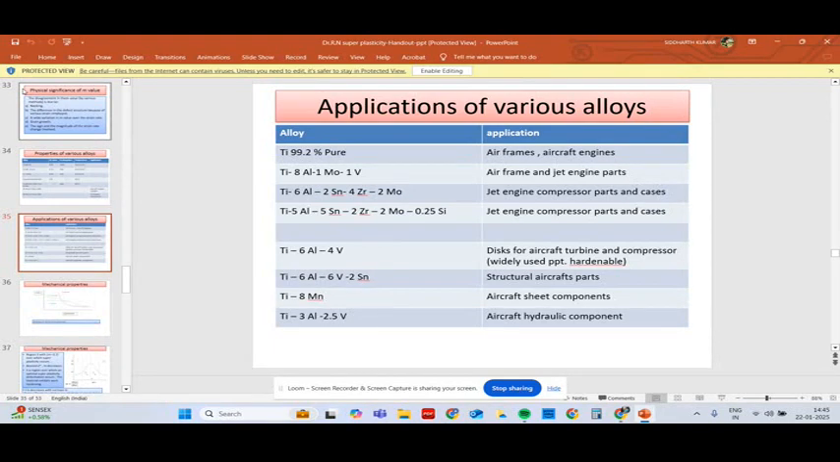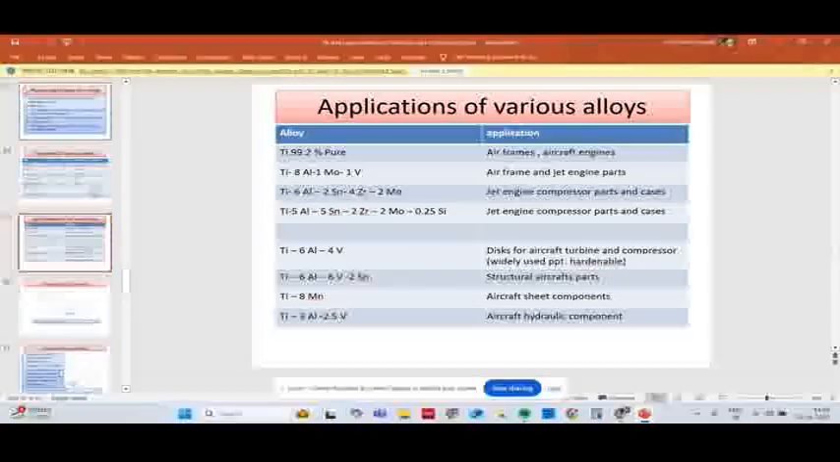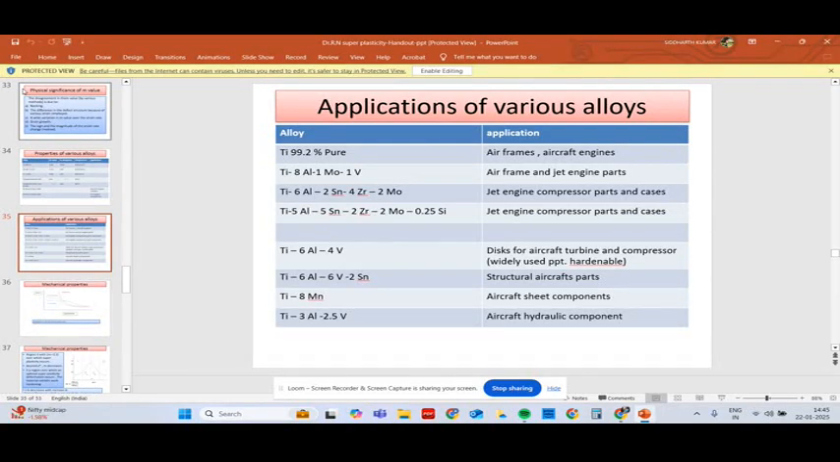These are the various alloys which have applications in aerospace industries. Airframes can be manufactured, and aircraft engine applications are concerned. As far as applications are concerned, airframes, aircraft engines, compressor parts, cases, structural parts, discs for aircraft turbines, compressors, aircraft seat components, and aircraft hydraulic components can be manufactured using these titanium alloys.